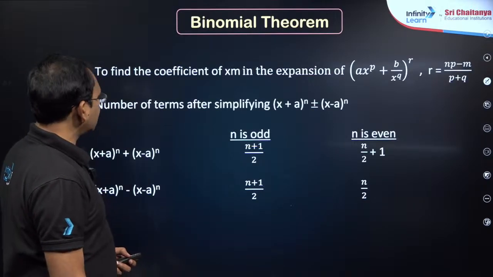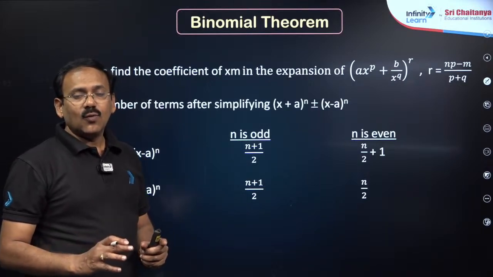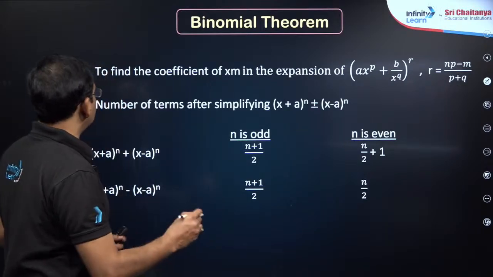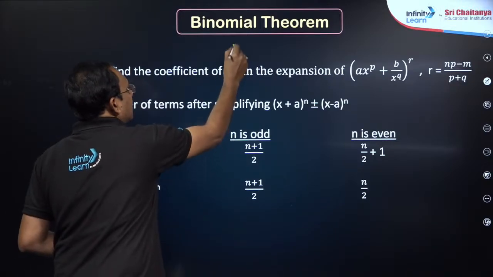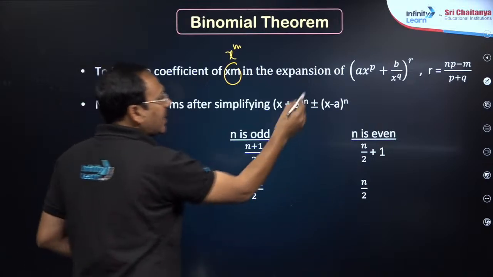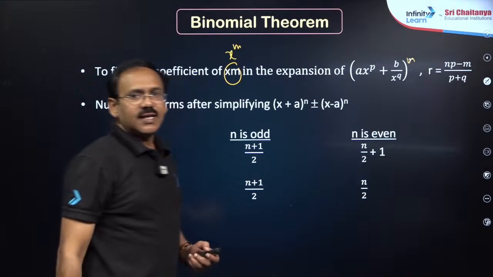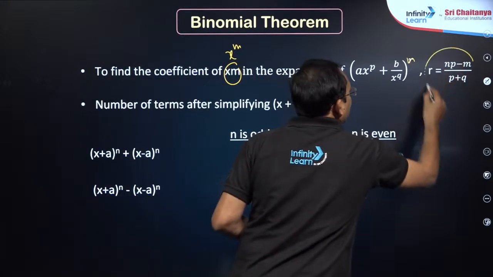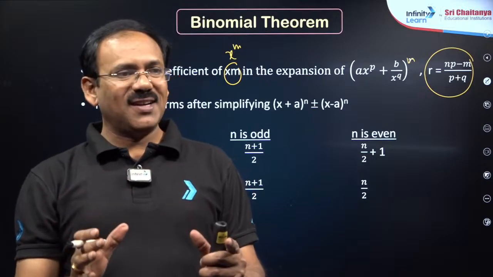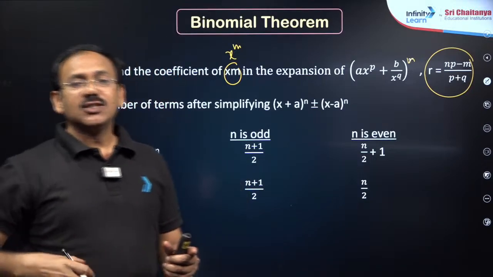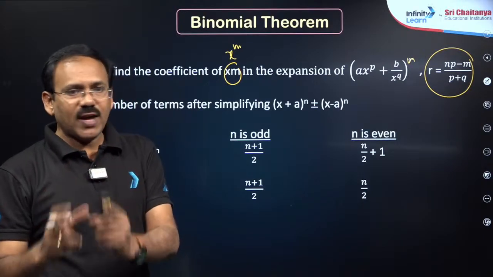The next, I told you even in binomial theorem, one of the most important cases is to find the coefficient of x power m in the expansion of (a x power p plus b by x power q) whole power n. Dear students, r is equal to (np minus m) by (p plus q). This is a very important formula, dear students. With the help of which so many questions can be closed within no time. So please do remember, this is very important.